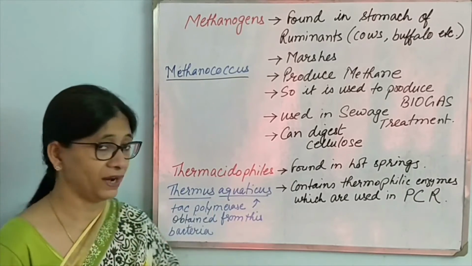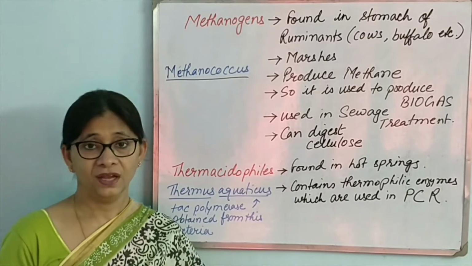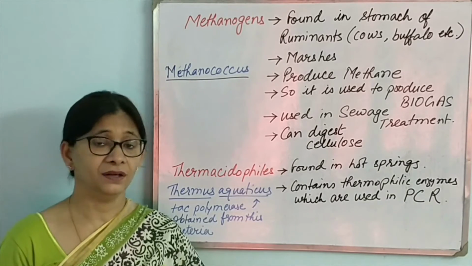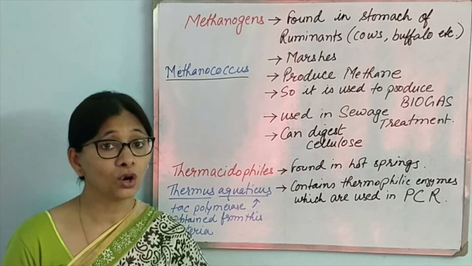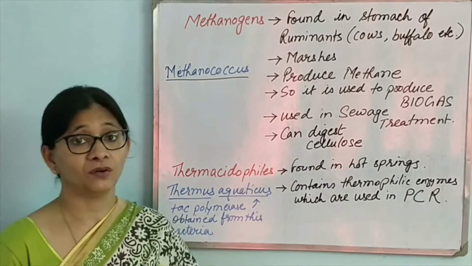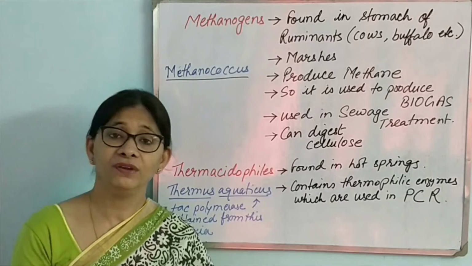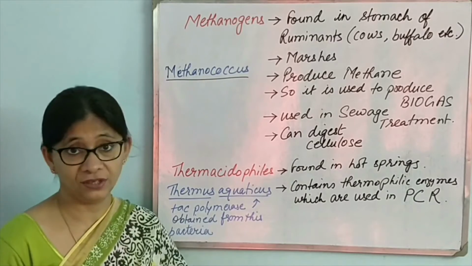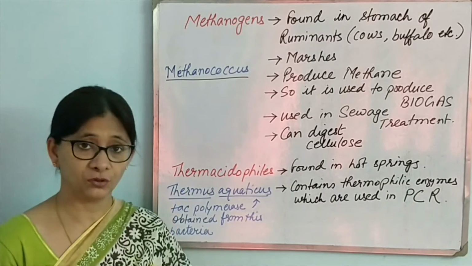Then we have thermacidophiles, which are yet another type of Archaebacteria. Thermacidophiles are found in hot springs, and they are also highly useful in biotechnology, because the enzymes that they contain do not get destroyed at high temperature, and as such they have a lot of use in laboratories. For one, they can be used in PCR, polymerase chain reaction, in which from one single strand of DNA we can produce millions of copies of DNA, and that is done with the help of Taq polymerase, which is an enzyme found in Thermus aquaticus, which is a type of thermacidophile.